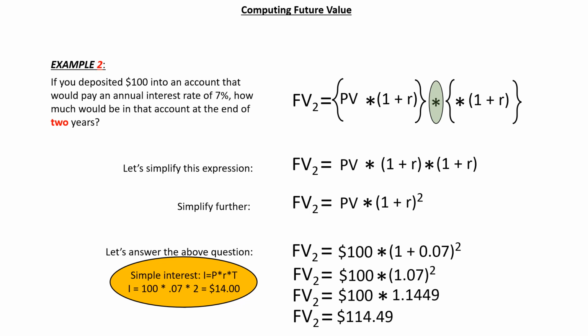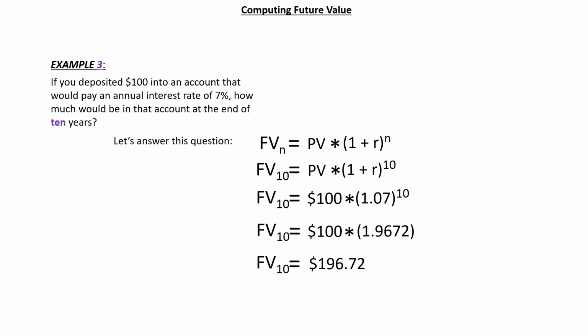The account doesn't grow as fast using the simple interest formula because interest is always based upon the original value of the deposit. Using compound interest, the principal upon which the next period's interest is based is always updated from period to period by the total amount of interest that was previously earned.